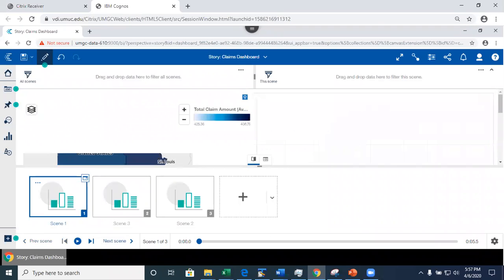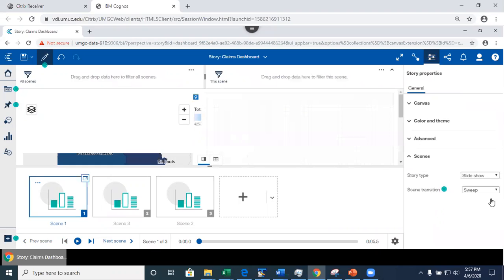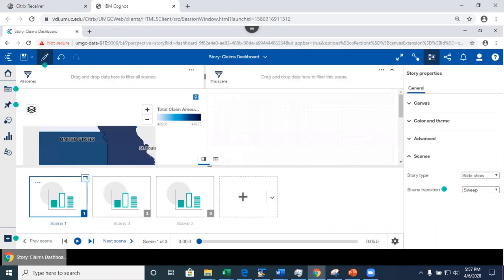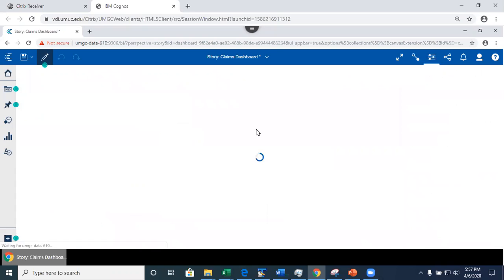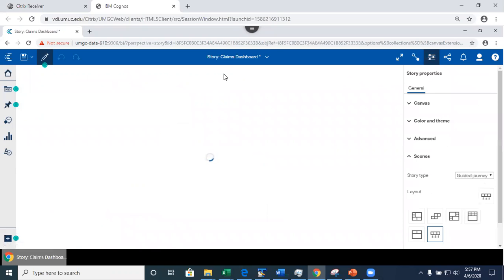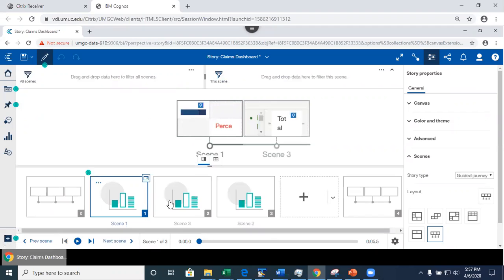I'm gonna click on one of the scenes. I'm gonna click here. Okay, let's see. Here, I'm doing a slideshow. Well, let me change it to guided journey, and I'm gonna do this for right now. And I'm gonna show you what it means by same canvas.